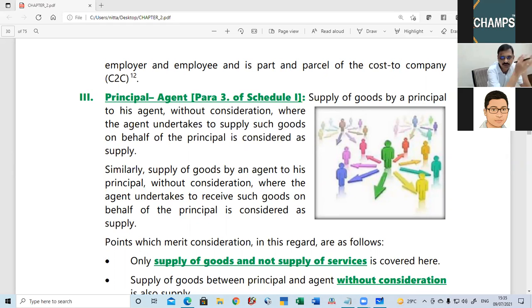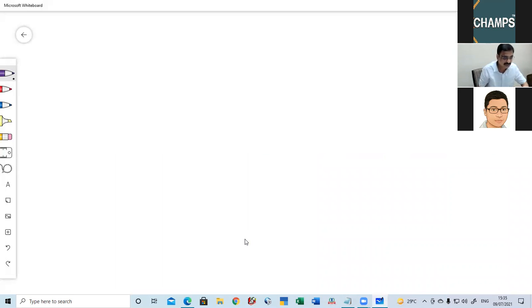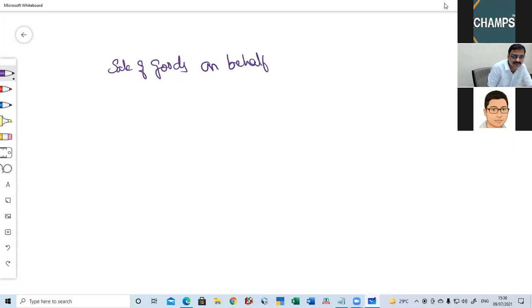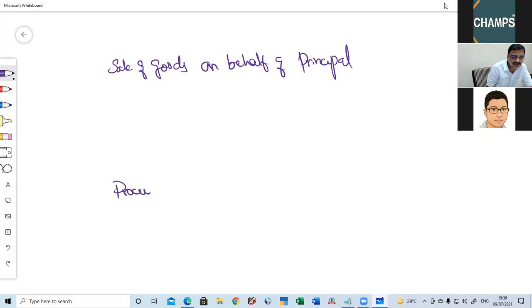Now this has 2 points. Yesterday we went into some of these. Let me go to the whiteboard. Now we have 2 items. One is sale of goods on behalf of principal. Next one is procure goods on behalf of principal.